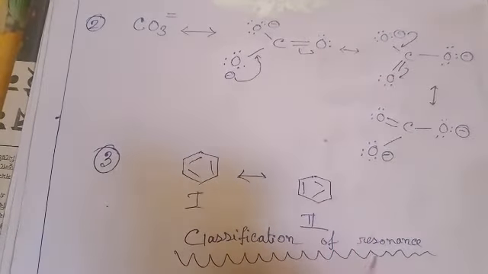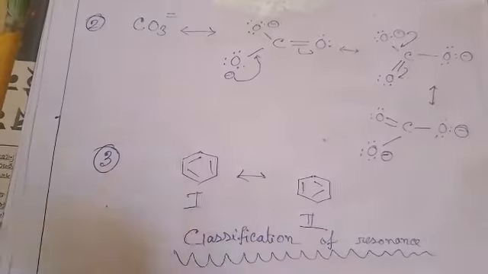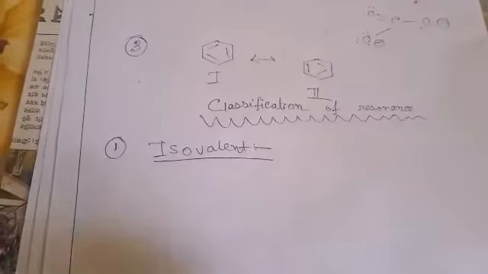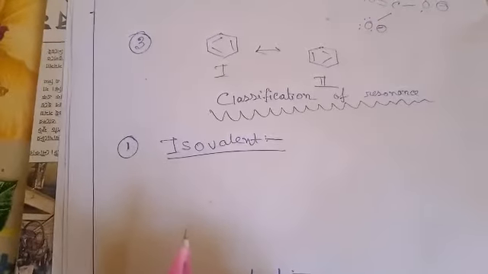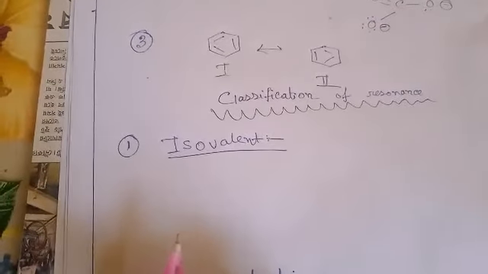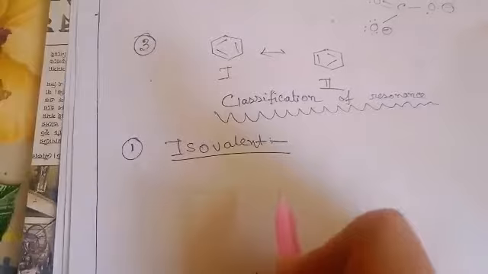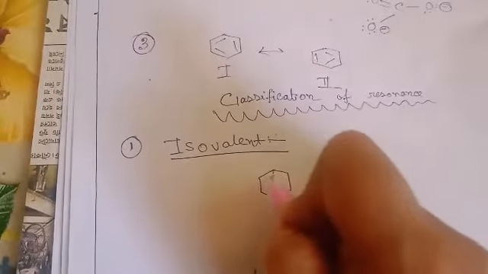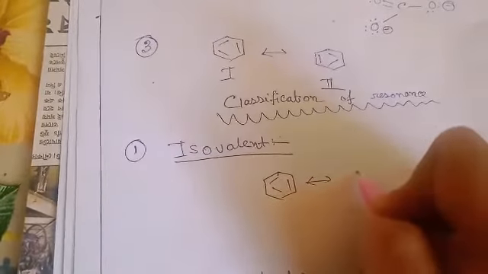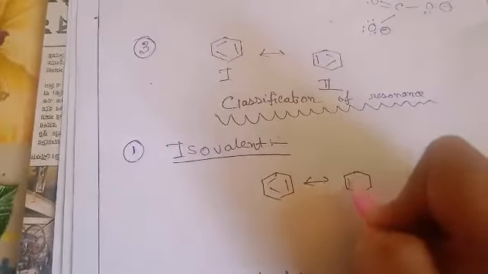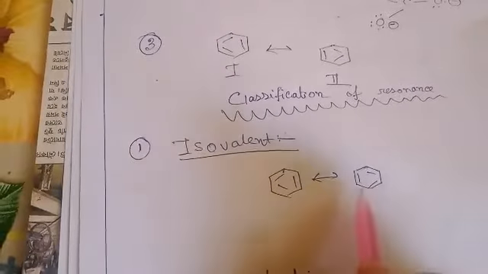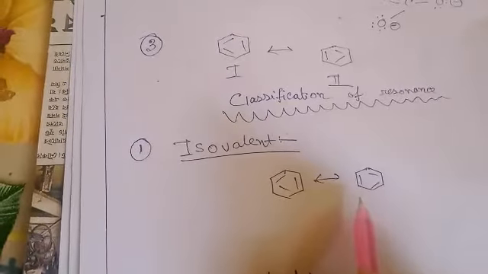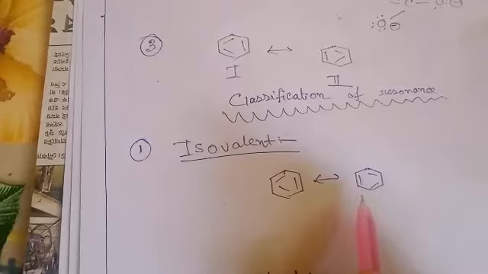Now resonance may be classified into two parts, that is isovalent resonance and heterovalent resonance. Now what is isovalent resonance? If in each resonance structure the number of covalent bonds is the same, then it is called isovalent resonance. Let's take benzene. In each canonical structure the total number of covalent bonds is actually the same, so this is isovalent resonance.